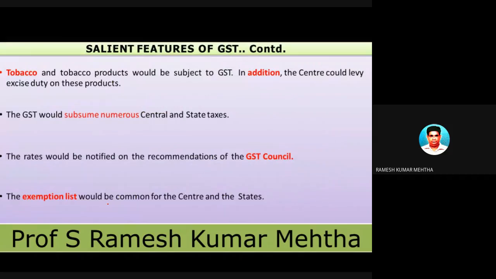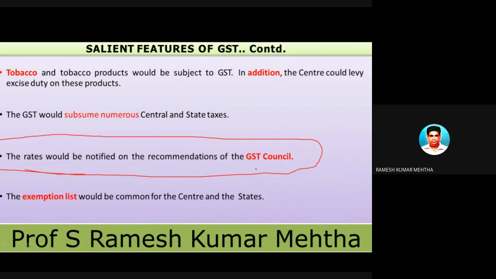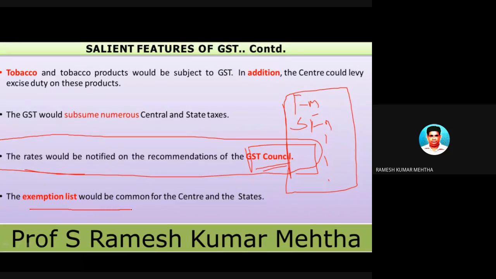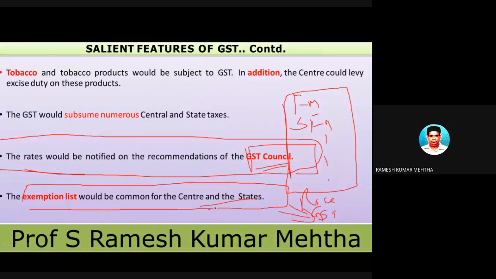Okay, so now this is very important. A question can be expected in the examination: what are the constituents of the GST Council? One is the finance minister, and state finance ministers and other people will come. They will discuss GST rules, regulations and rates, and they will finalize them. So we are going to talk about the GST Council also. The exemption limit would be common for central and state. For example, some goods are exempted from tax, for example rice. Rice is not subjected to GST. GST can't be levied on it. So this is common for central as well as state.